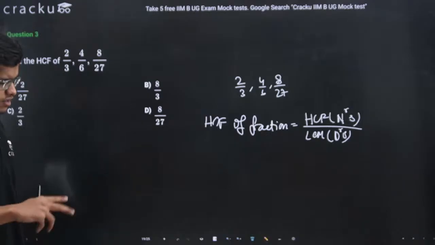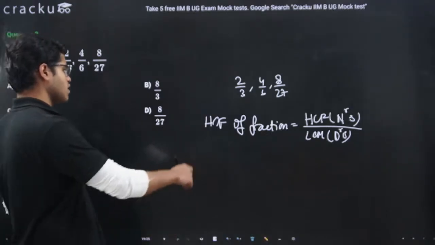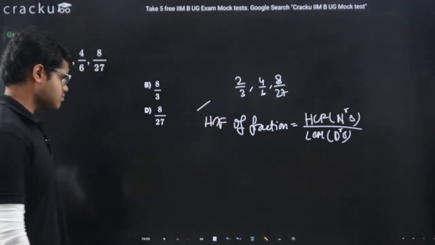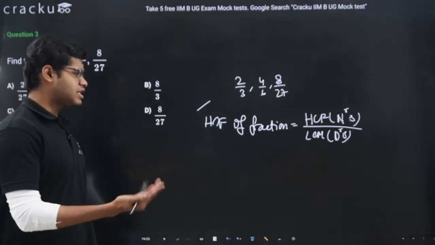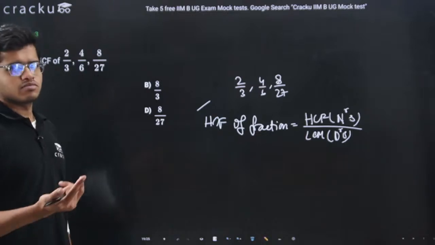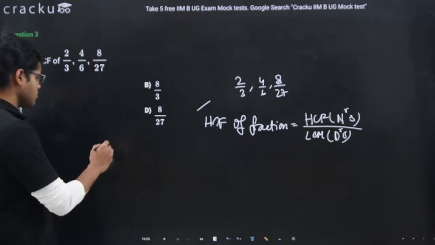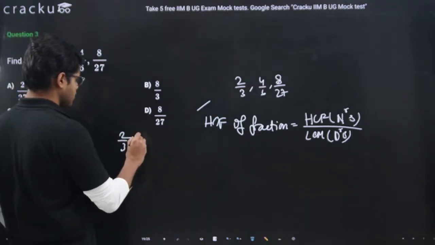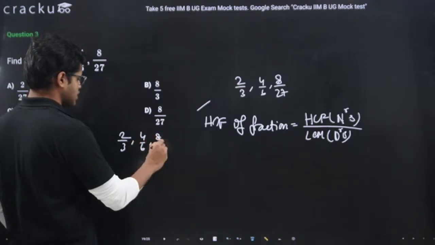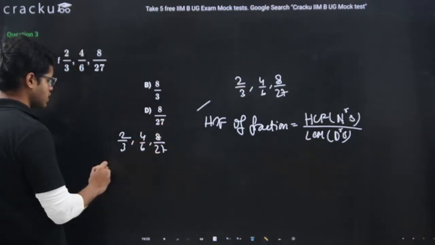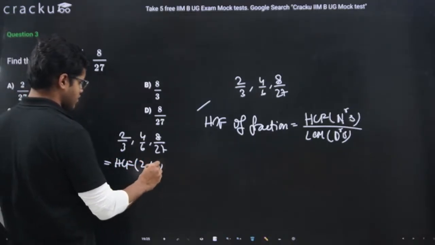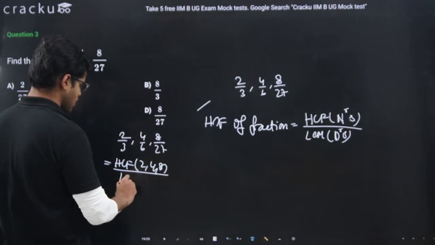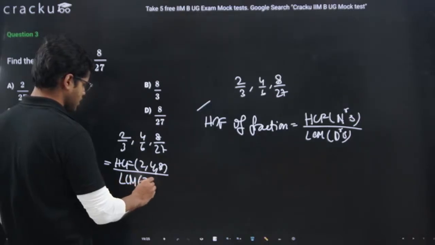Now, most of the people will use this formula, and obviously I will also use this formula, but most of them will get the wrong answer. What people will do, with 2 by 3, 4 by 6, 8 by 27, they will do HCF of 2, 4, 8 and LCM of 3, 6, 27.